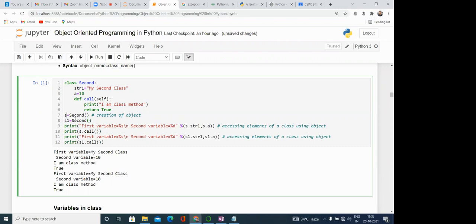By using this first object, s.str1, I'm calling this member. So what is the value? The value is my second class, and for the second variable, the value is 10. And here what I'm doing is s.call.